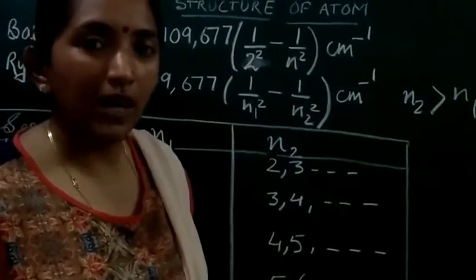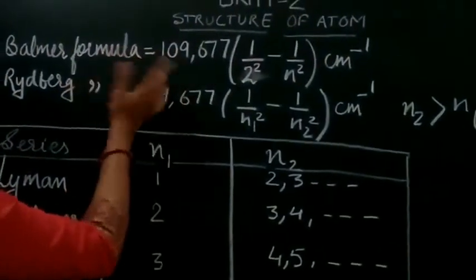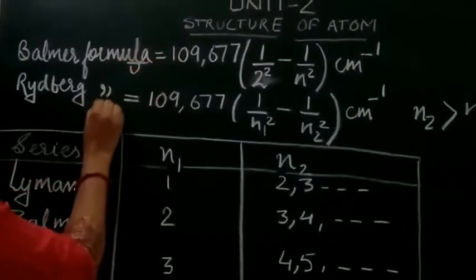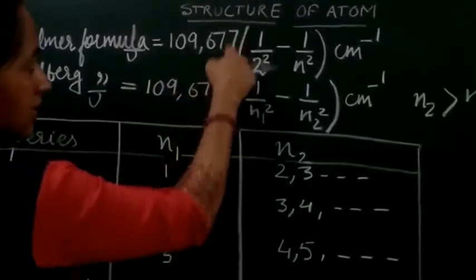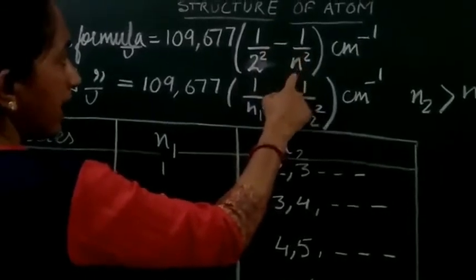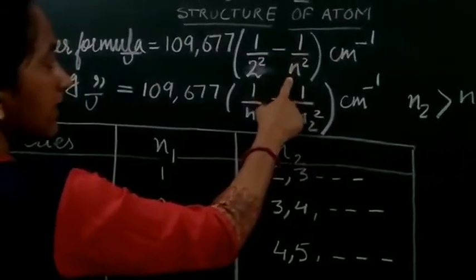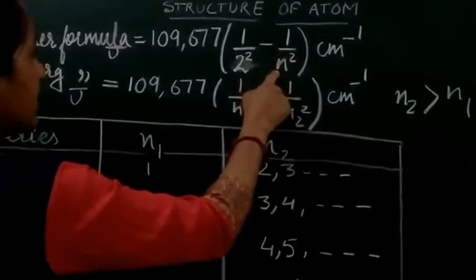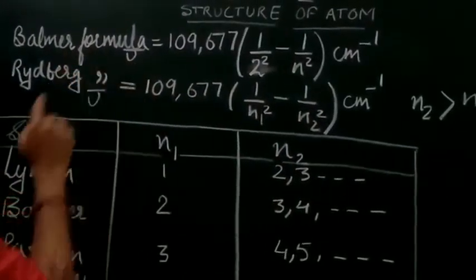So Balmer gave the formula, which we have just gone through. I'm writing it again here. The Balmer formula for the wave number is: wave number equals 109,677 within bracket 1 upon 2 square minus 1 upon n square, in centimeter inverse. Now this n is an integer whose value will be either equal to 2 or greater than 2. With its help we can find out the wave number of the Balmer series.